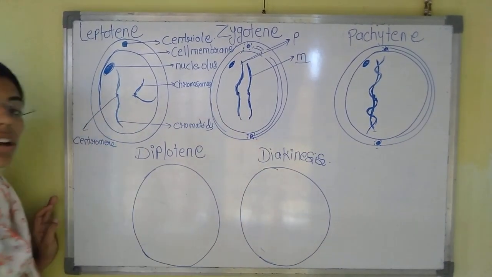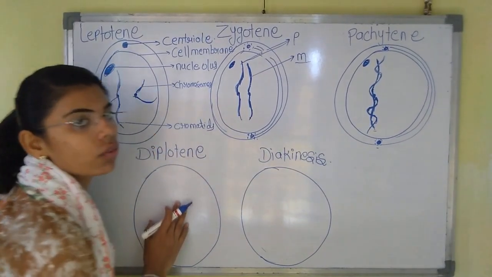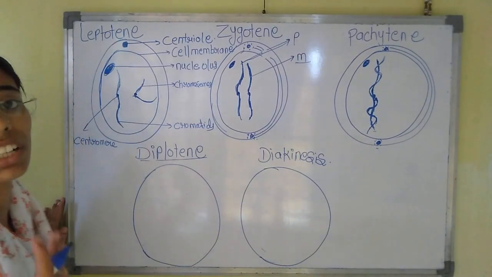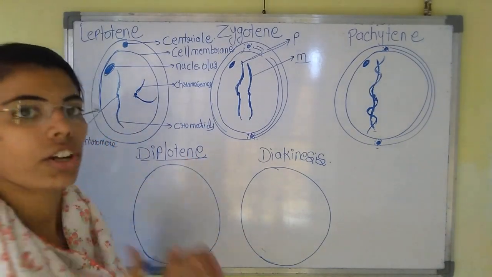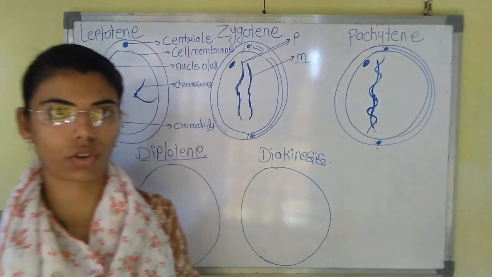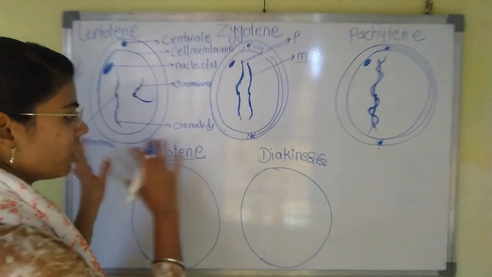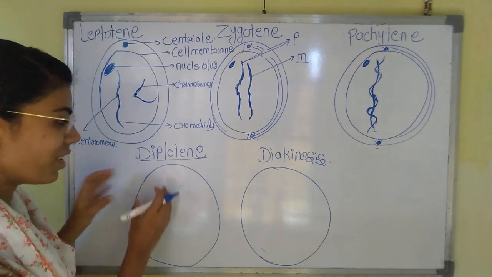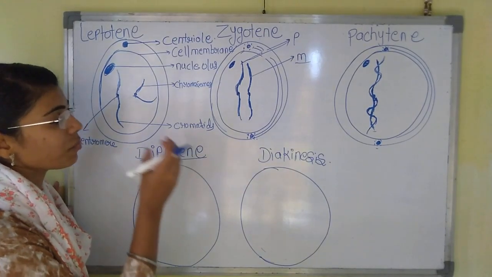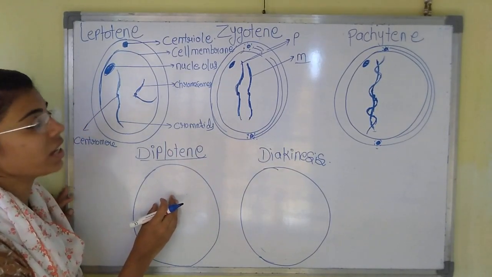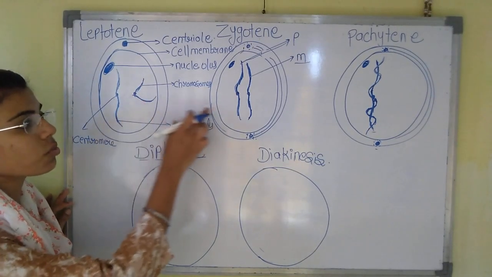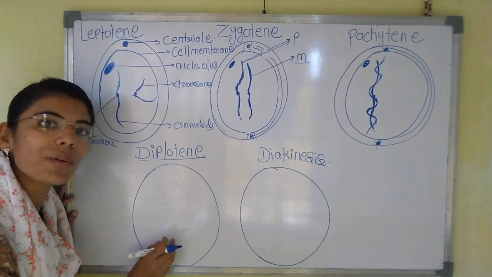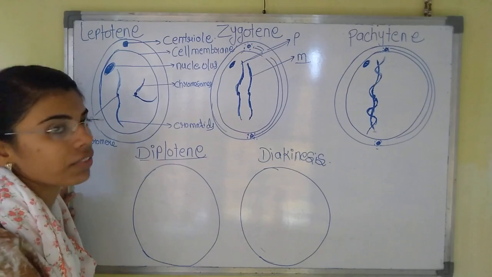The fourth stage is the diplotene. Now what is the meaning of diplotene? Diplotene means duplication, and duplication means an exact Xerox copy. Now from the term you may have got an idea of what will happen here. Here homologous chromosomes are present, and these homologous chromosomes will form an exact copy of themselves. Now how will it be?